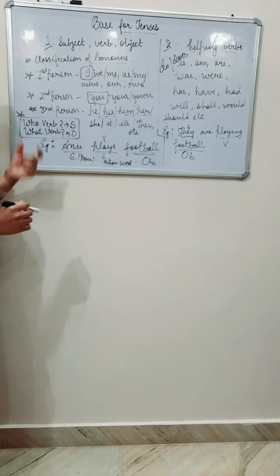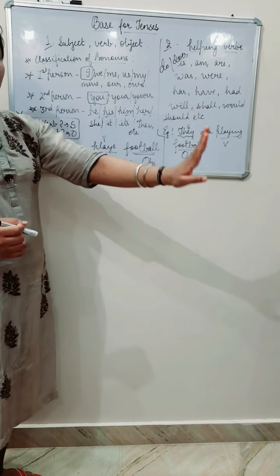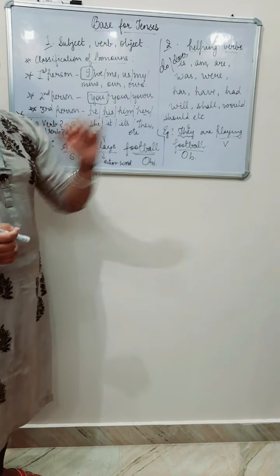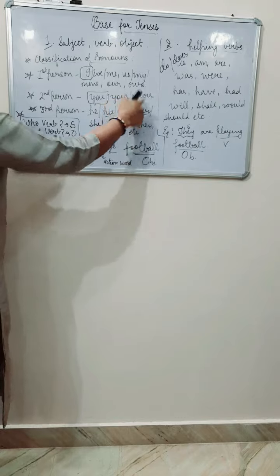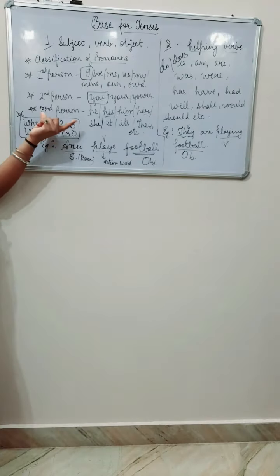Now second person. Second person is always you. I always say you, yours, your. So these terms are second person. You have to remember these words. Second person: you, your and yours. Second person indicates the addressee, to whom we are addressing the message. So this indicates addressee.